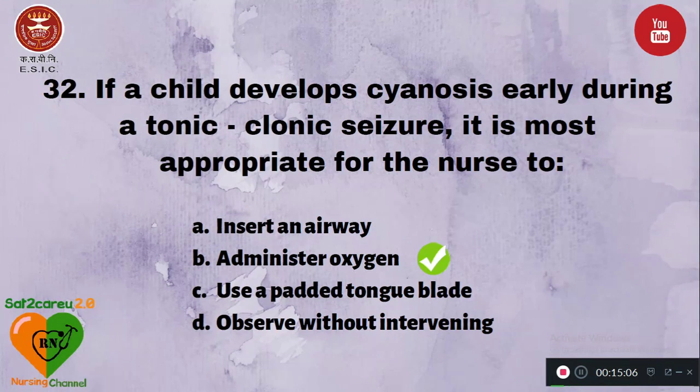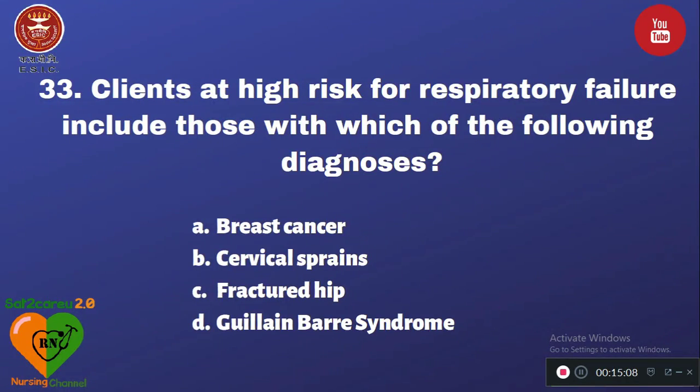Question number 33. A client at high risk for respiratory failure includes those with which of the following diagnoses? Option A, breast cancer; B, cervical sprains; C, fractured hip; and D, Guillain-Barré syndrome. So respiratory failure will be diagnosed by Guillain-Barré syndrome according to this statement.